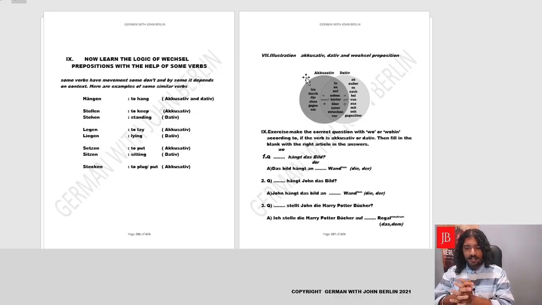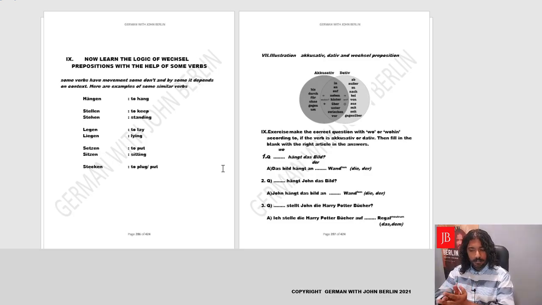Yes. So here are some verbs which we'll be understanding with the help of static position and movement, and trying to understand what kind of prepositions would be used with these verbs and what kind of a verb we are looking at. Yes. So the verb is hängen. Now the verb is hängen, and let's figure out more about the verb later on in the lesson. For now, let me delete this. It is to hang.